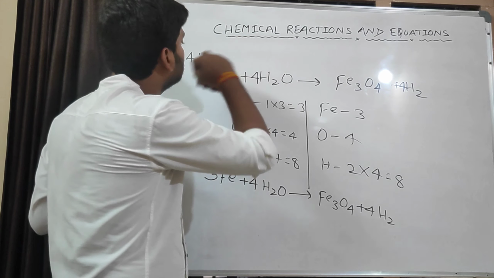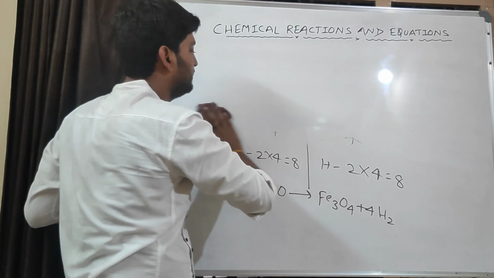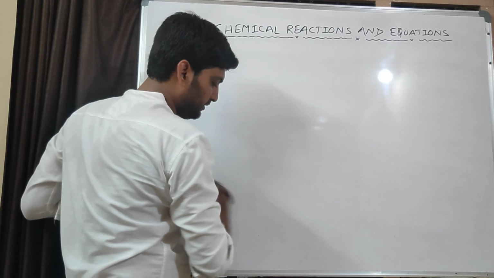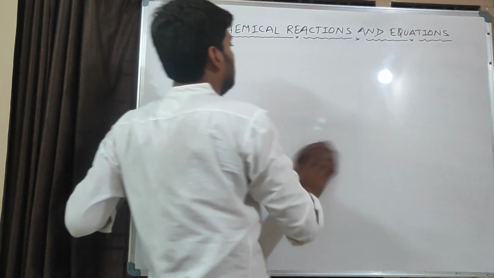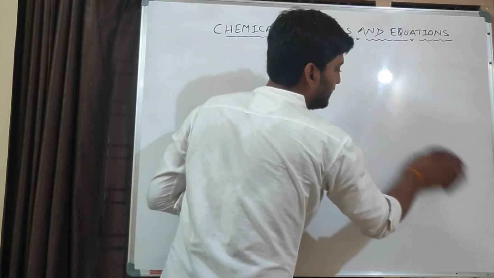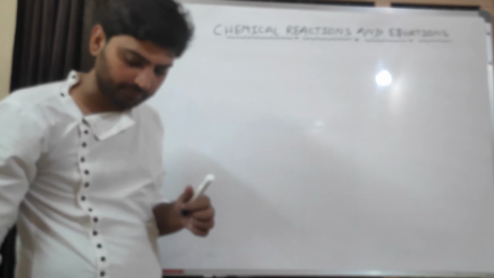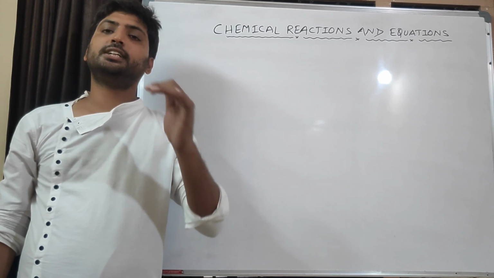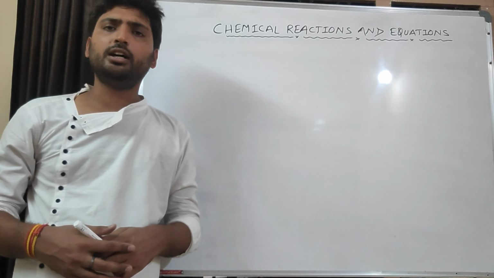Now we are going to learn another method for balancing a chemical reaction. This is a very important method, and it will help you balance very long or complex chemical reactions. If you get a complex chemical reaction, with the earlier method you will get some errors or have to try 3 or 4 times, but this is a certain method which will give you the result in the first attempt. Okay, so we will learn this method.